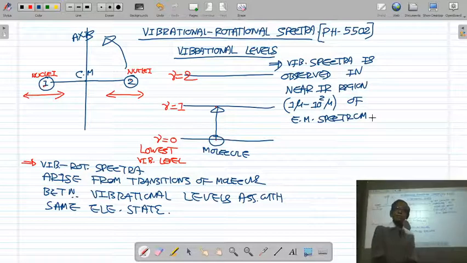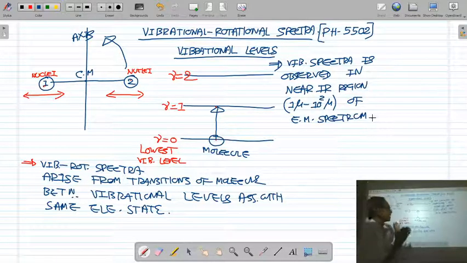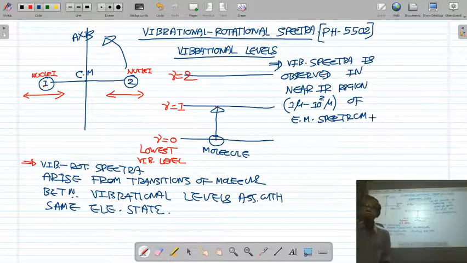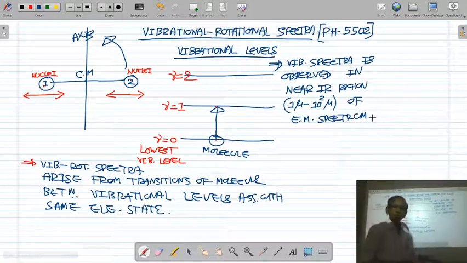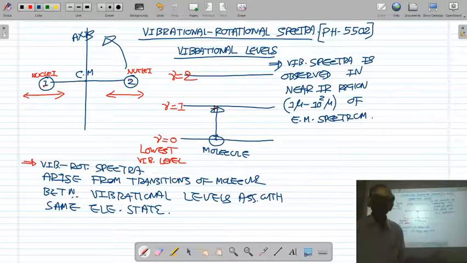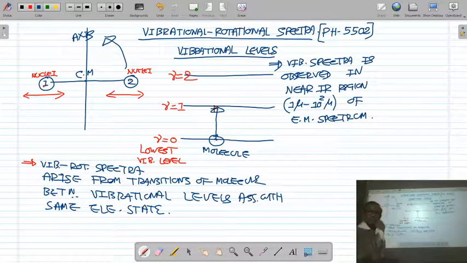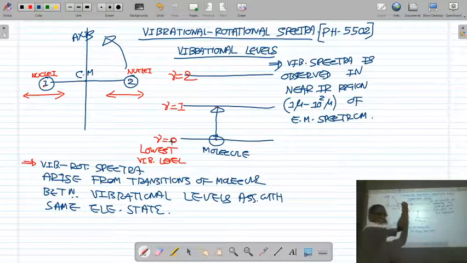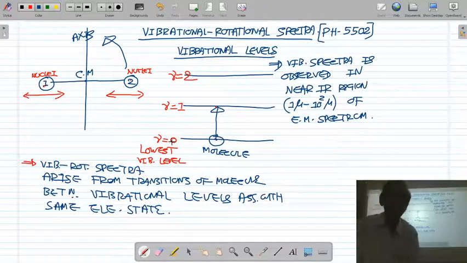Vibrational spectra arise due to the transition of the molecule from one vibrational level to the other vibrational level. These vibrational levels are denoted by the vibrational quantum number. The symbol for vibrational quantum number is nu. For the lowest vibrational level, nu is 0, and then nu is 1, 2, 3; they are the higher vibrational levels.